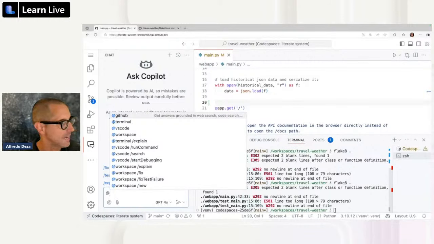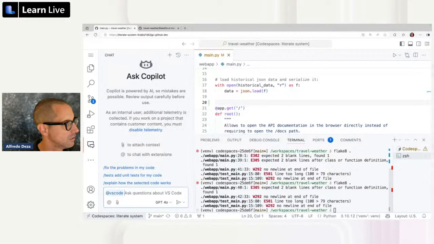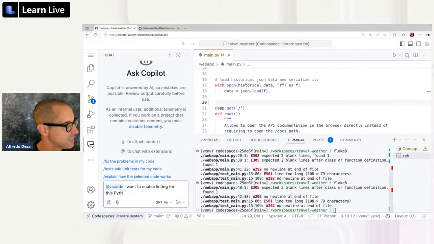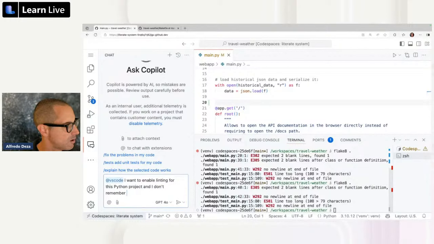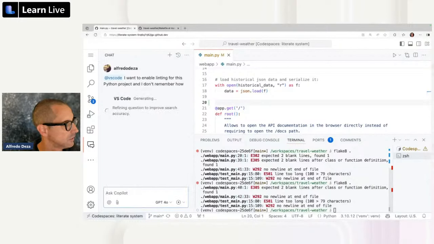Do you see that at sign? Those mean that these are agents, and there's a VS Code agent. Do you see that? Ask questions about VS Code. Yes. I want to enable linting for this Python project. I don't remember how. Let's go.